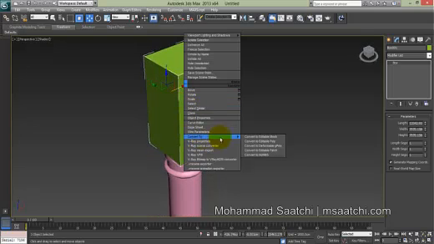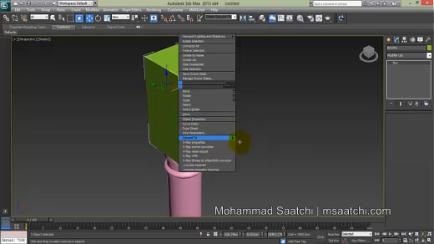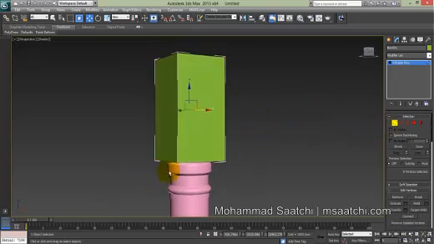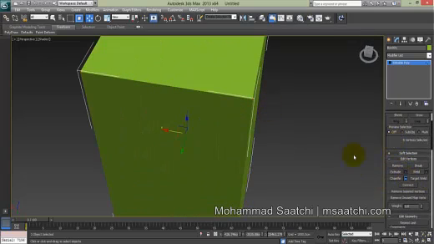I will right click when the box is selected and convert it to poly, select vertex mode, select all of the vertices and then click on chamfer. Click on chamfer and run it.